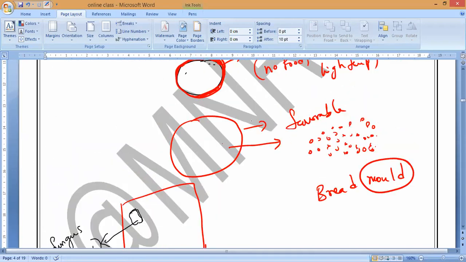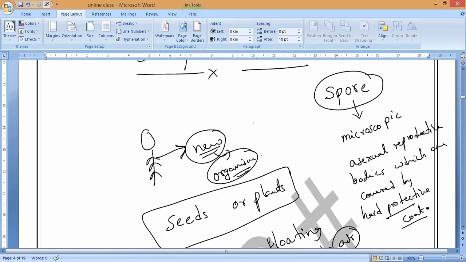I hope you all understand what budding and multiple fission are. Just remember what a spore is; later we can study spore formation. For now, please all of you write the definition of a spore alone. Spores are the microscopic asexual reproductive bodies.